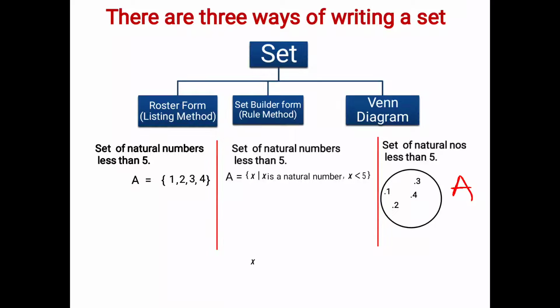For example, you can draw a triangle and write its elements 1, 2, 3, 4 inside it. It should not go outside the triangle. Write the name of the set as A. You can use any two-dimensional figure: rectangle, parallelogram, trapezium. Okay, fine, I'll proceed.